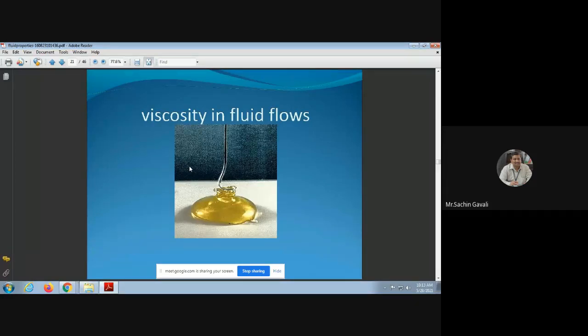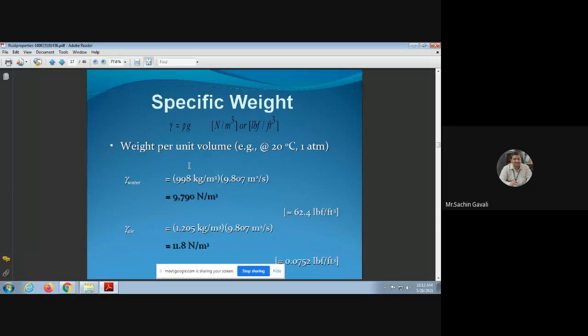So it is having only viscosity means what? Internal resistance for its own flow. So there is a resistance created by the molecular specification or molecular orders in case of the fluids, and that is called as viscosity. So due to that, there is a resistance or disturbance for the flow.